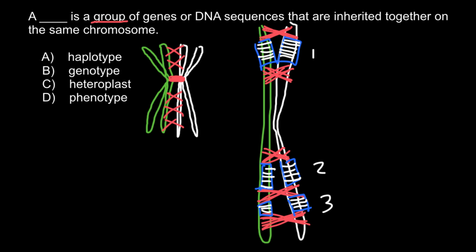So once again, let me read the question, and as you see, the correct answer would be answer A. A haplotype is a group of genes or DNA sequences that are inherited together on the same chromosome. I hope my explanation was clear enough. Now you know what a haplotype is and what a haplogroup is.